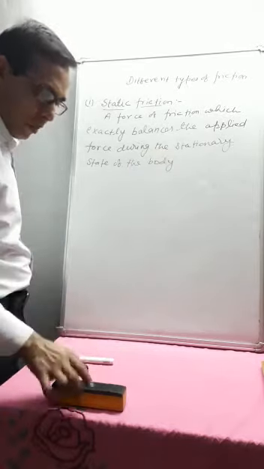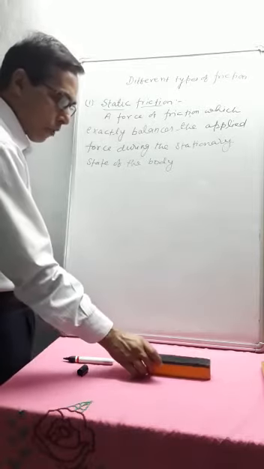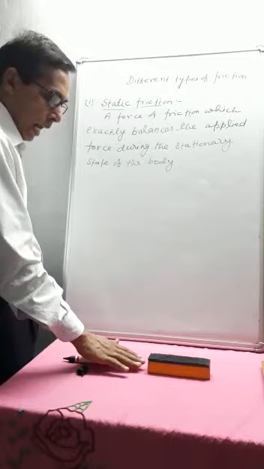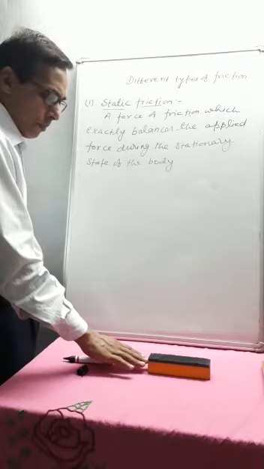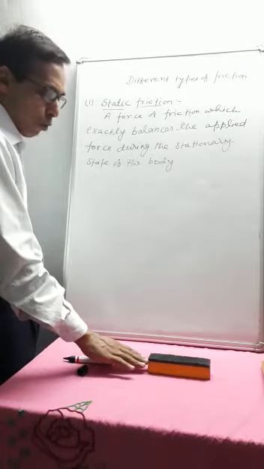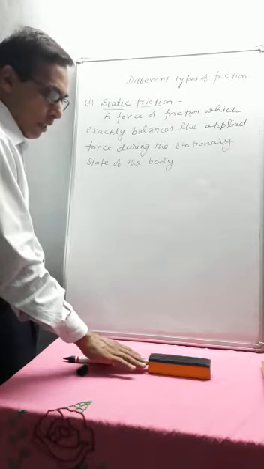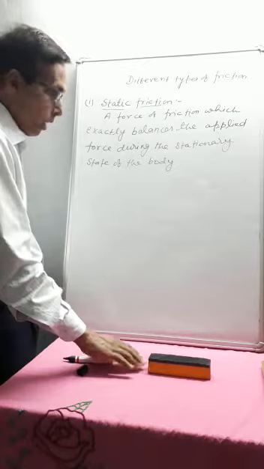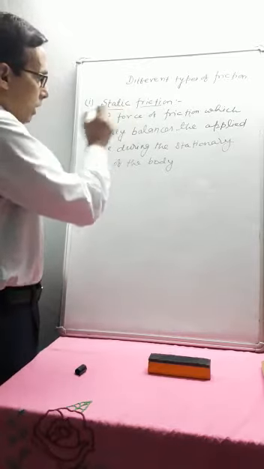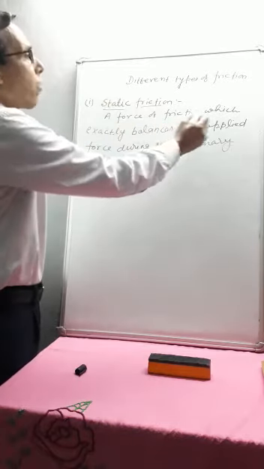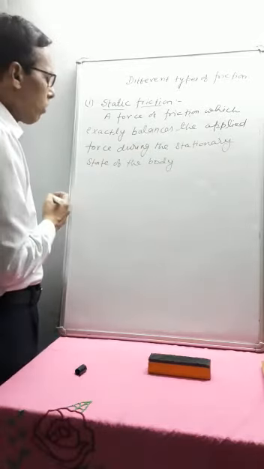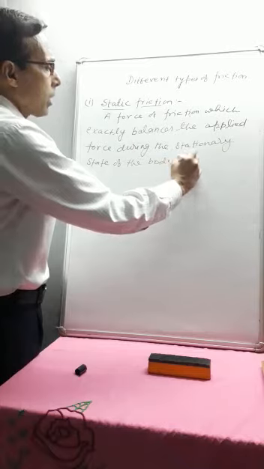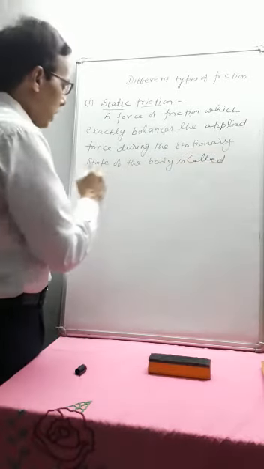Means suppose here this is the duster, it is placed over the horizontal table. If you apply the force but the body does not come into motion, it means that the frictional force, which acts in the opposite direction, exactly balances the applied force. That's why the duster does not come into motion. So what is static friction? Static means rest, stationary. So a force of friction which exactly balances the applied force during the stationary state of the body is called static friction.